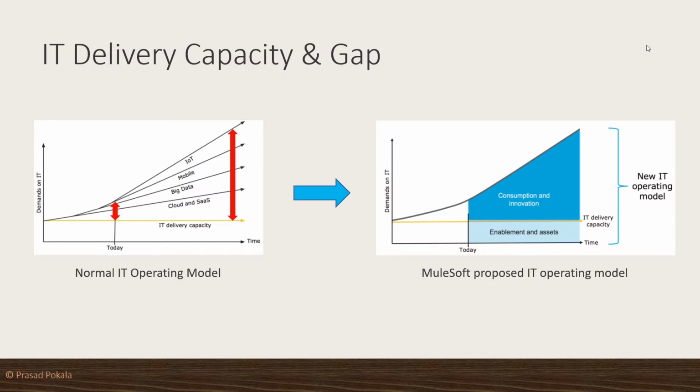What you are looking at now is the IT delivery gap and the capacity. Let me explain it to you better. On the left, what you see is a typical normal IT operating model, meaning there is a project, there will definitely be teams to deliver the IT things, to do the implementations, manage the projects, test, and then roll out. At the same time, there will be lots of demands from the business, asking for various needs, or from the sales or marketing teams to meet various requirements of the end users.